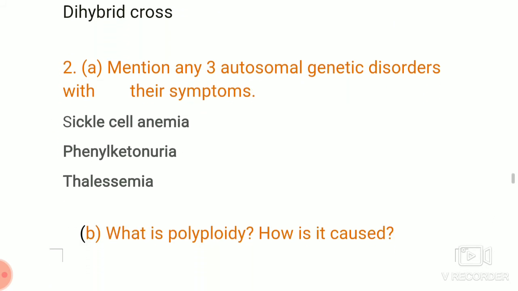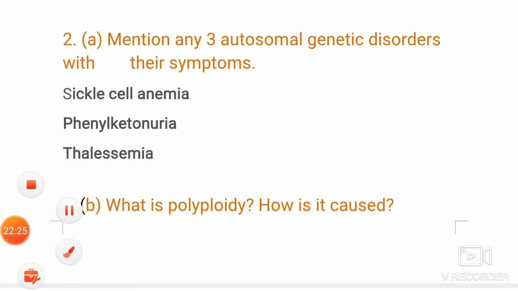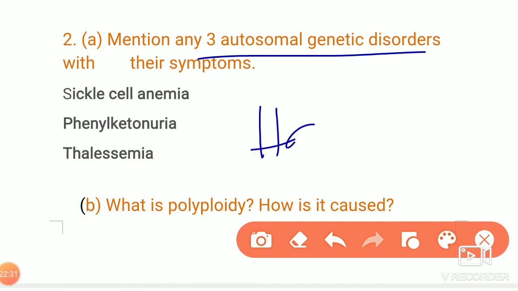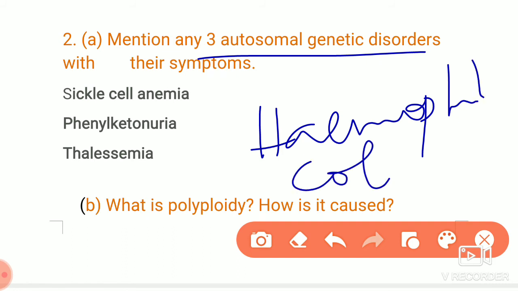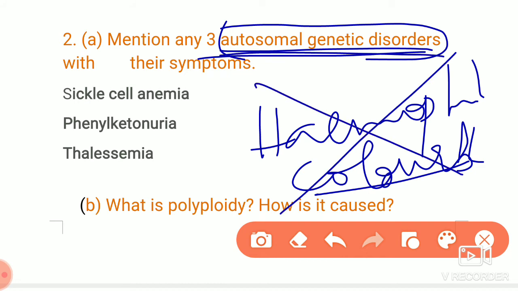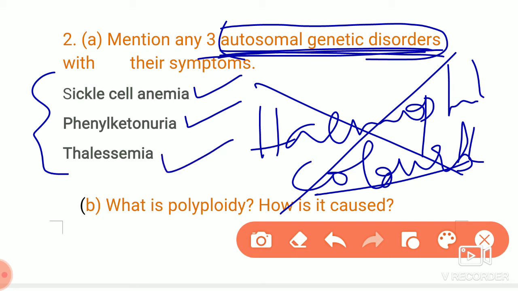The next is: mention any 3 autosomal genetical disorders. We have to write 3 autosomal disorders. You should not write hemophilia, because hemophilia is a sex linked disorder. Color blindness is also a sex linked disorder. You should not write those, because here it is strictly mentioned autosomal genetical disorders. Then what else? The answer is sickle cell anemia, phenylketonuria and thalassemia. These are the 3 autosomal genetical disorders.